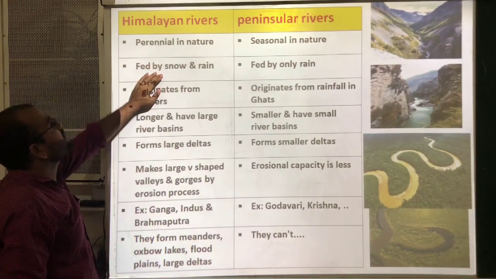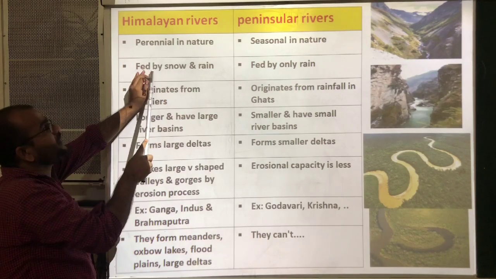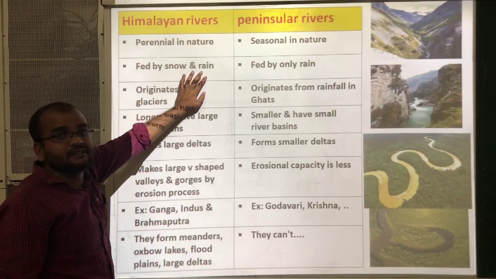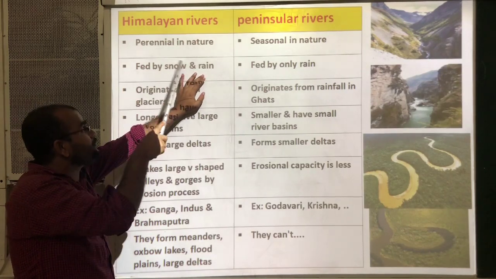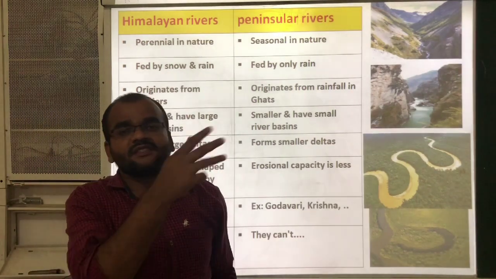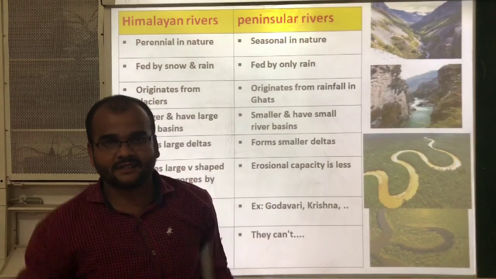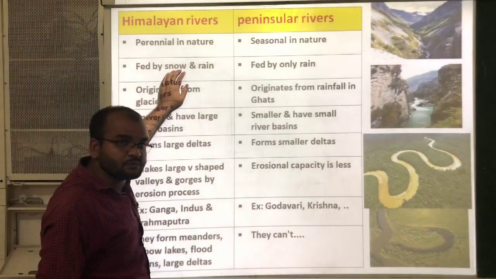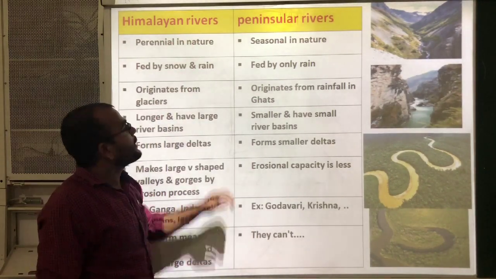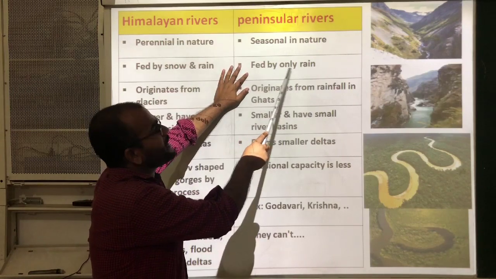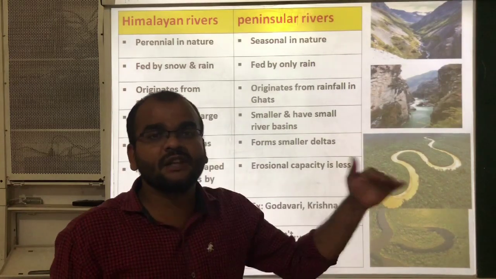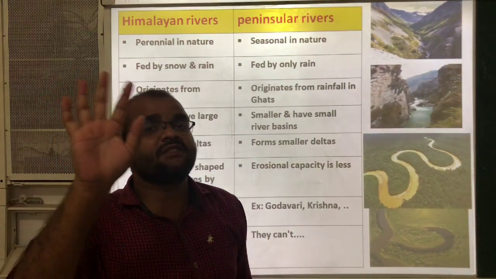Next, the second point is these Himalayan rivers are fed by snow and rain. That means by melting of snow. If snow melts, what happens? It converts into liquid. That means the river starts by melting of the snow and by rain, and these rivers will flow. Here, peninsular rivers are fed by only rain, because only if rain falls will the river flow. Otherwise, the river will become dry.